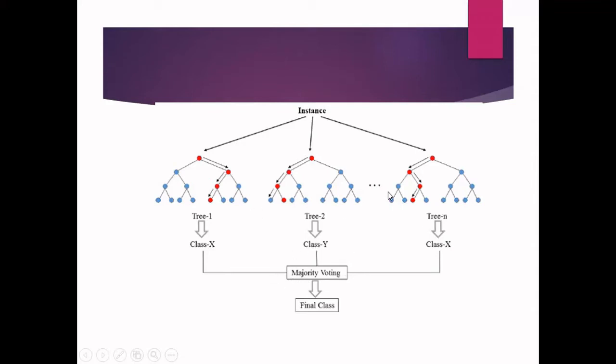If you consider this particular diagram, I am assuming that there are 3 different trees. The first tree is giving me the target class as X, the second as Y, and the third as X. So I'm going to count how many X and how many Y there are. There are 2 X, whereas only 1 Y. Therefore, the majority is X. So I will say that the final class of that particular instance is X.